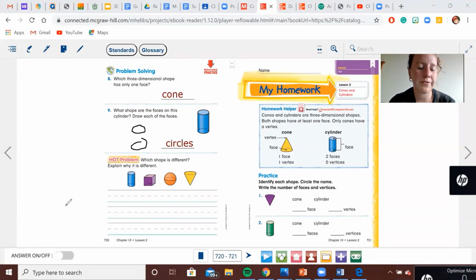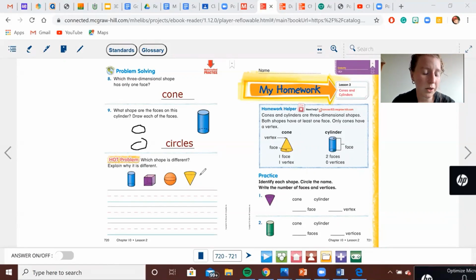Which shape is different? Explain why. So there were a couple different options for this one. You could say that the sphere is different because it has no faces. Or you could say that the cone is different because it's the only one with one face or one vertex.